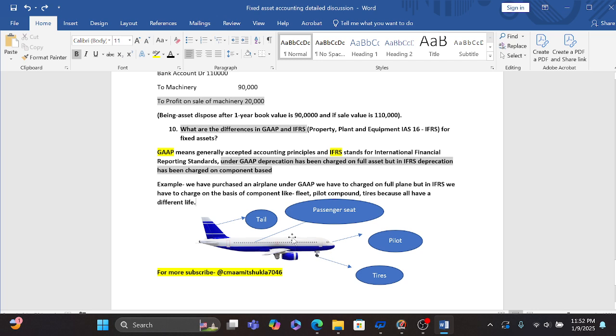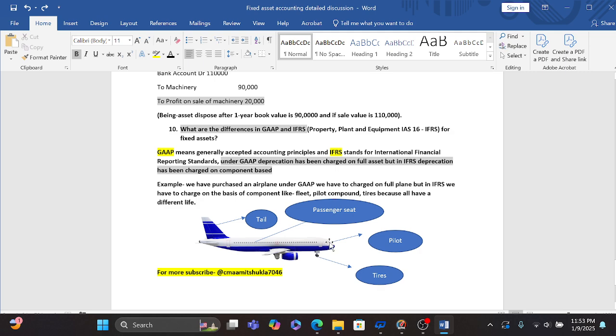But IFRS tells us we have different components under the plane, like tail, passenger seat, pilot compartment, and the tires. They have different lives, so we have to charge according to it. Like tires have a life of 10 to 15 years, so we charge the depreciation accordingly. The pilot compartment has a life of 6 to 7 years.